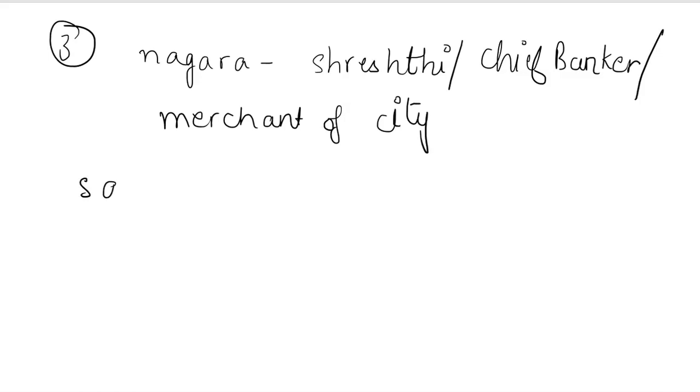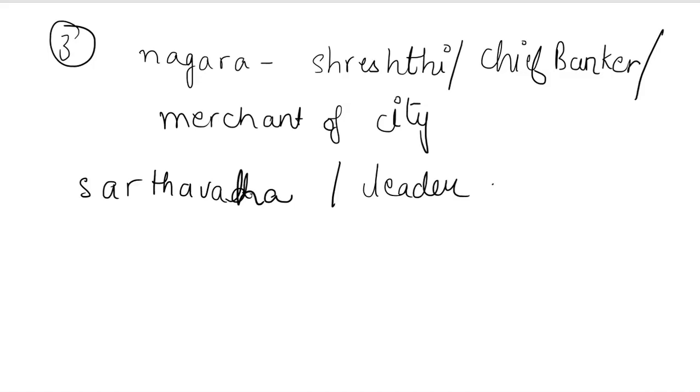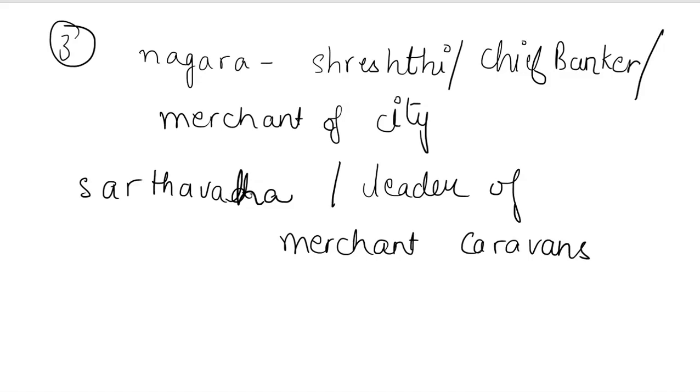The second post related to the same is Satavaha, which means the leader of a merchant group. You've already learned about caravans, meaning a group where people move together.